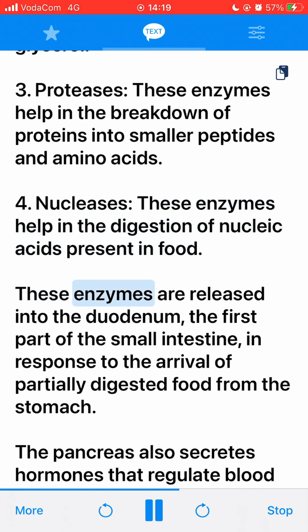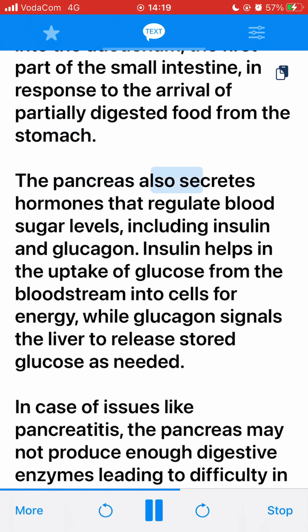These enzymes are released into the duodenum, the first part of the small intestine, in response to the arrival of partially digested food from the stomach. The pancreas also secretes hormones that regulate blood sugar levels, including insulin and glucagon. Insulin helps in the uptake of glucose from the bloodstream into cells for energy, while glucagon signals the liver to release stored glucose as needed.